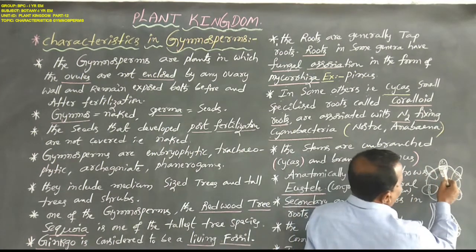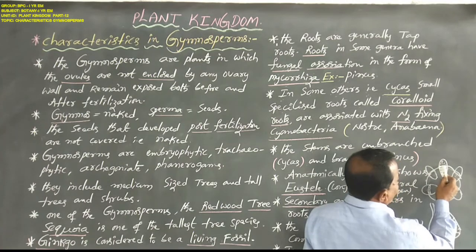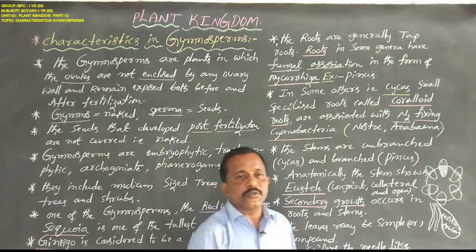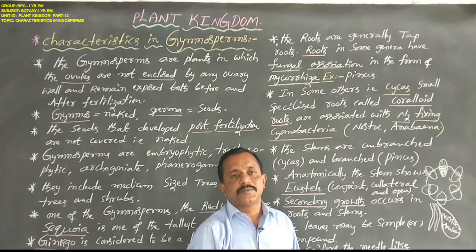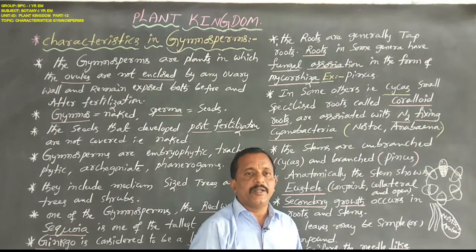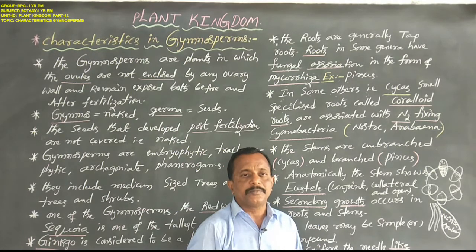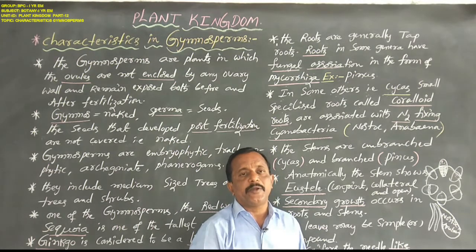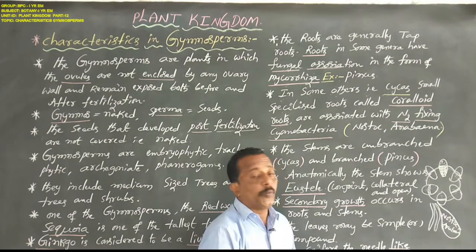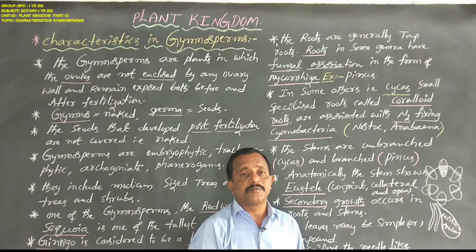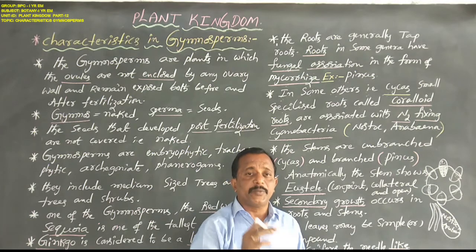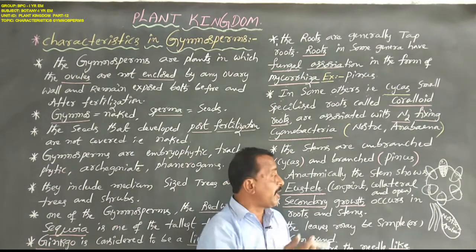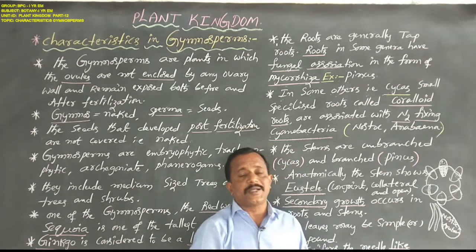A single vascular bundle consists of cambium below the xylem and above the phloem. That is an open vascular bundle. Each vascular bundle has cambium in the middle, with xylem and phloem on either side. So cambium is present between the xylem and phloem. That is an open vascular bundle.